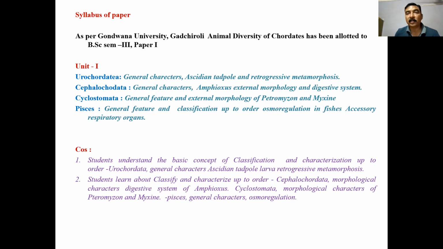Thus, the active free-swimming larva becomes an inactive adult, and this is occurring because of retrogressive metamorphosis. When the metamorphosis includes such morphogenetic changes that convert the advanced larva to a primitive adult animal, such metamorphosis is called degenerative or retrogressive metamorphosis. So this is all about the general character of the ascidian tadpole and retrogressive metamorphosis.